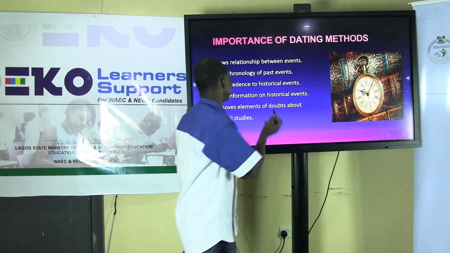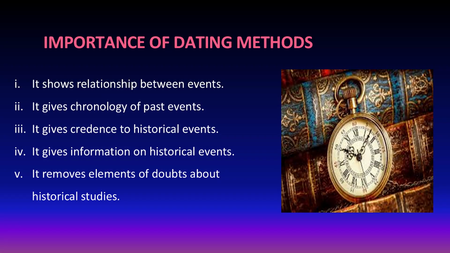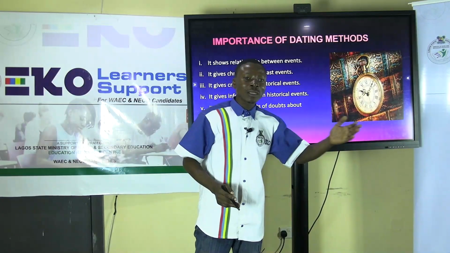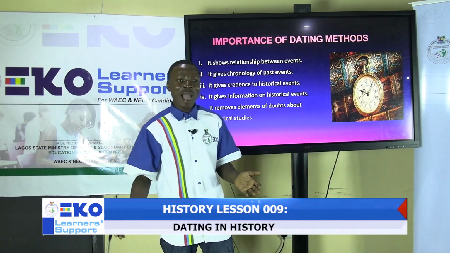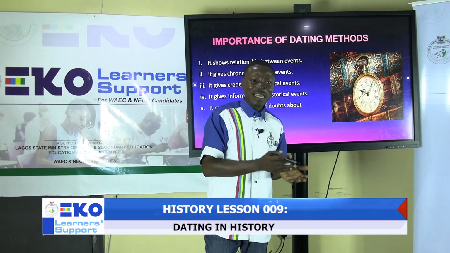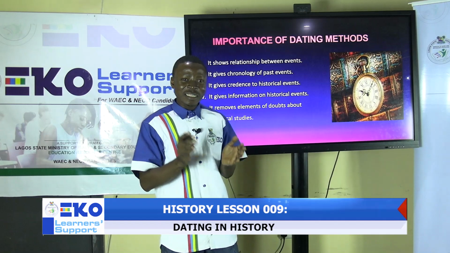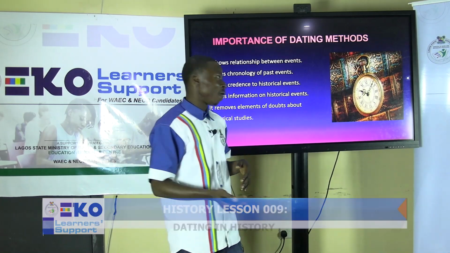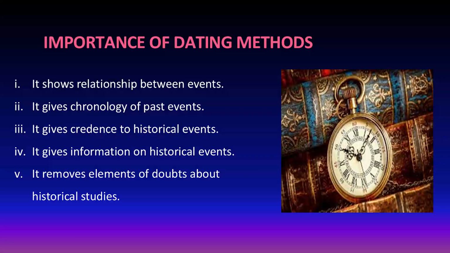Then number two is that it gives chronology of past events. It helps us to know the order in which events happen, the one that happens before the other, and for us to be able to know how advanced each society is at a given period of time. Also, it gives credence to historical events.